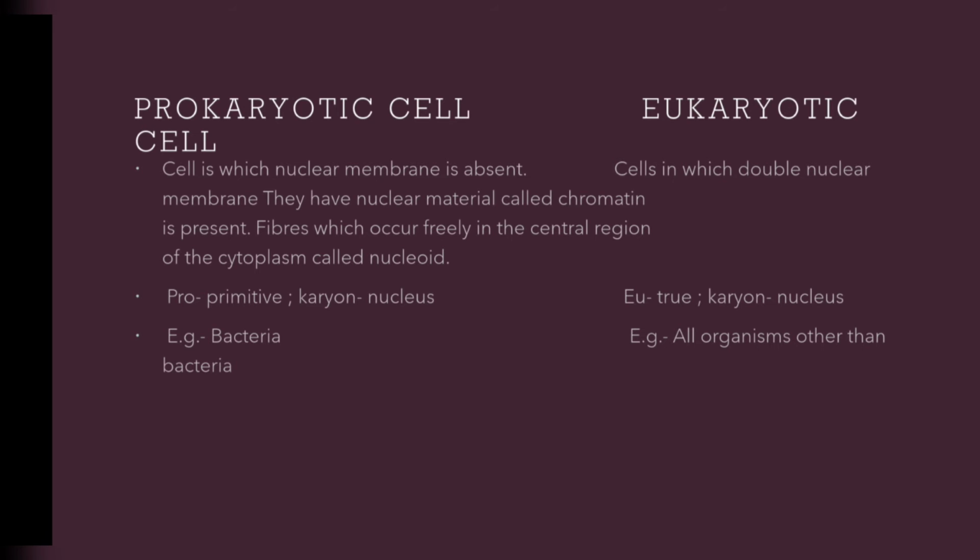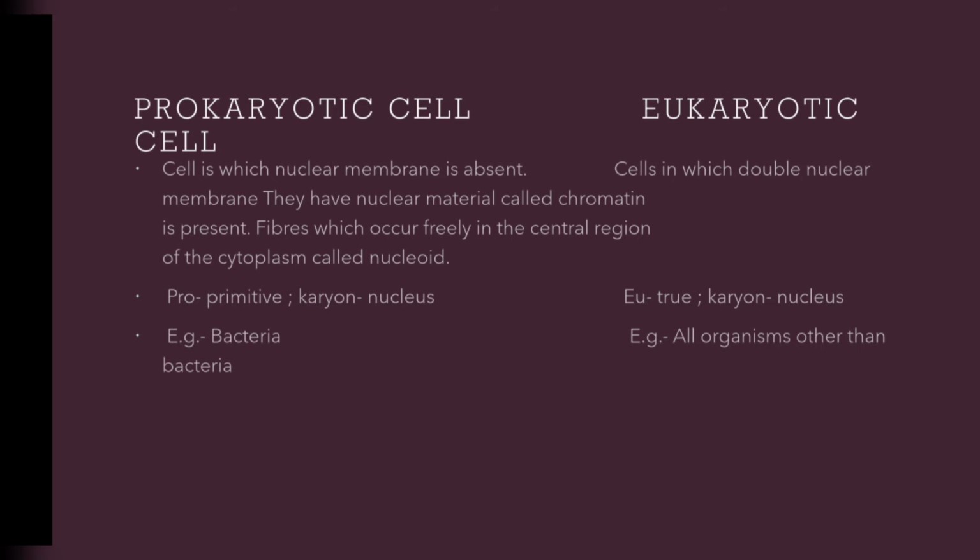Cells in which the nuclear membrane is absent are called prokaryotic cells. They have nuclear material called chromatin fibers, because they have a nucleus, so they have nuclear material, that is chromatin fiber.